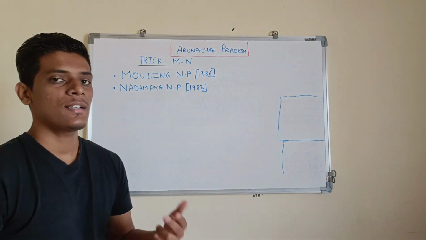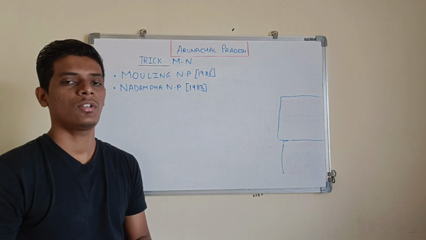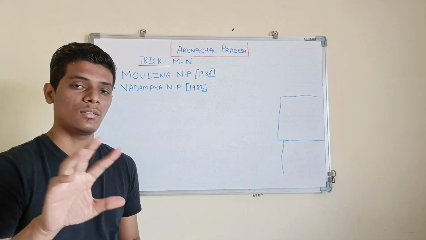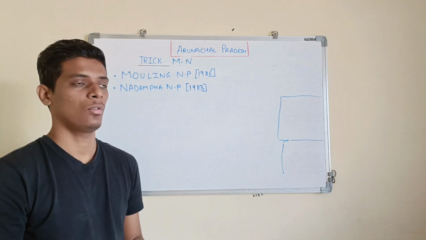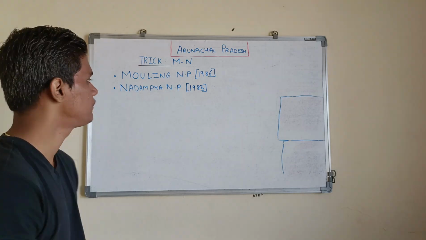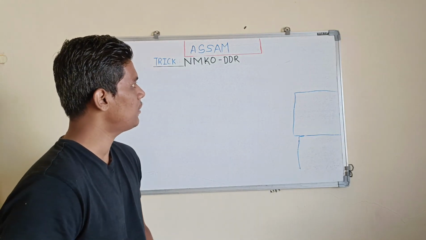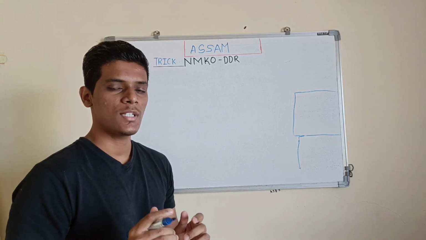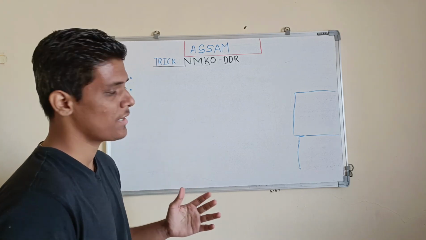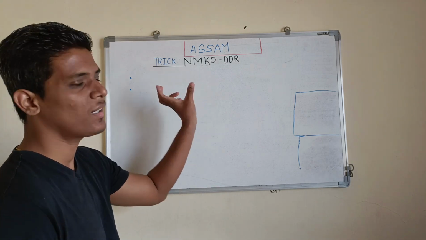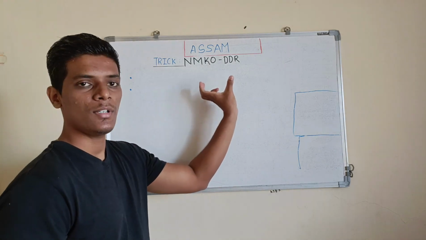Now the other state, that is Assam. For that we need a trick, because there are a total of 7 national parks in Assam. To remember them, we need a trick, so let's discuss that. For Assam, there is a trick called NMKODDR. Remembering all 7 national parks is quite hard, so you just have to remember this code, NMKODDR.